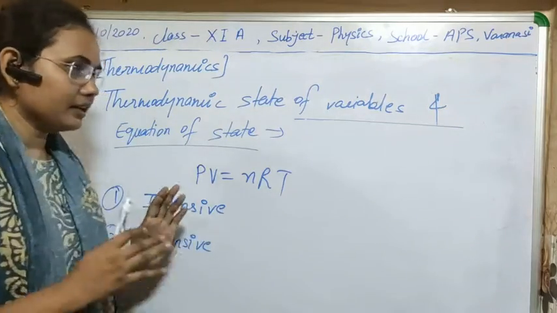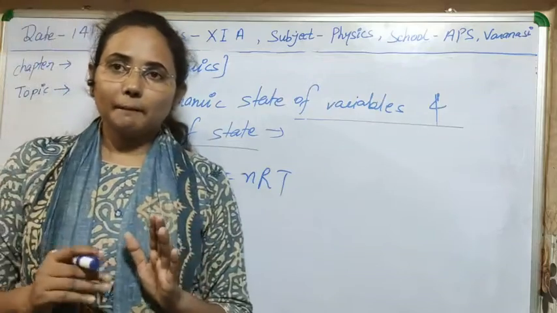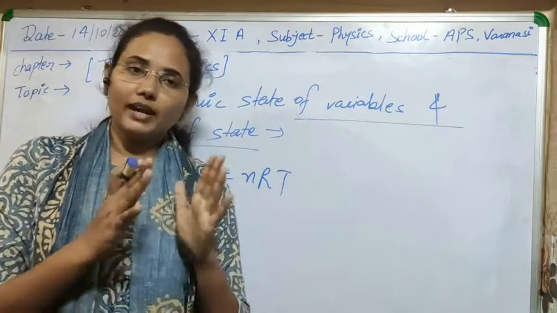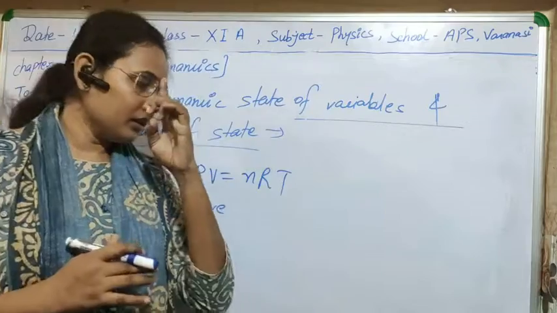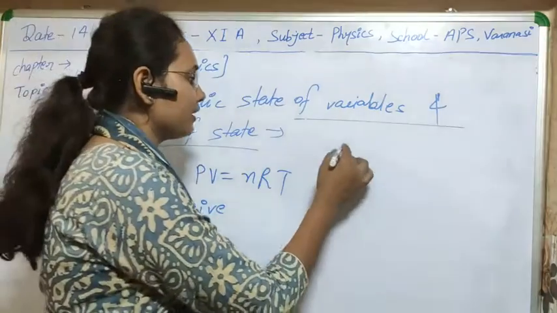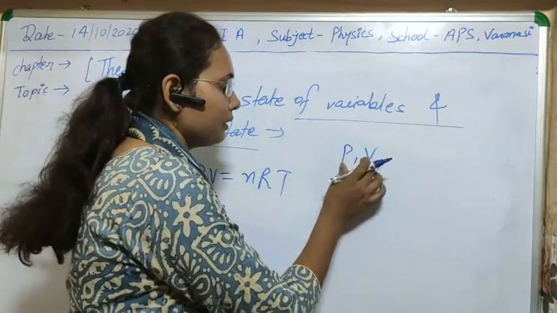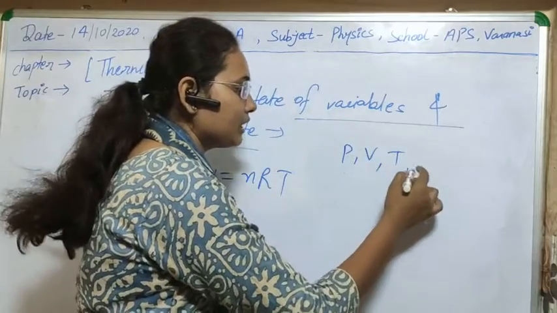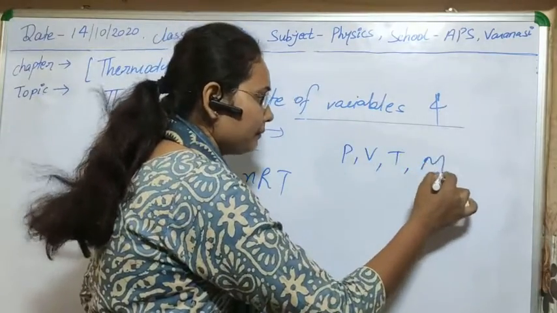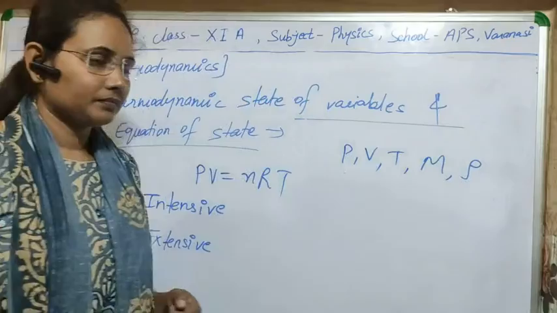For example, let us suppose that we are making two parts of a thermodynamic system, and in the starting it will have pressure P, volume V, temperature T, mass M, density rho.